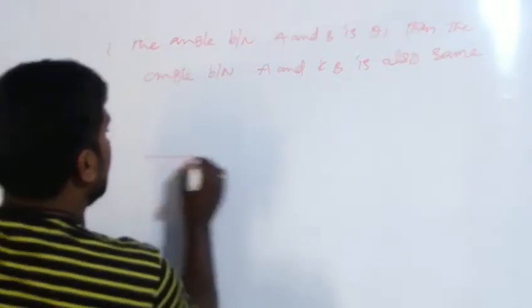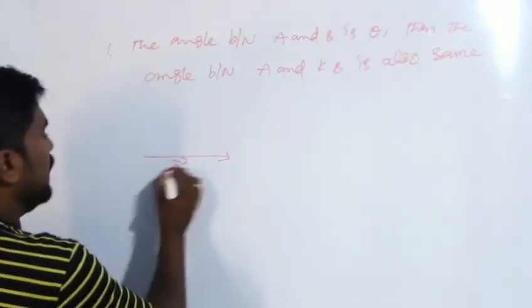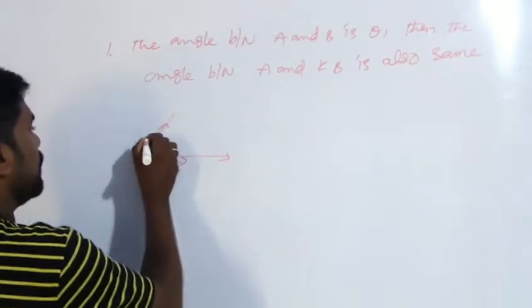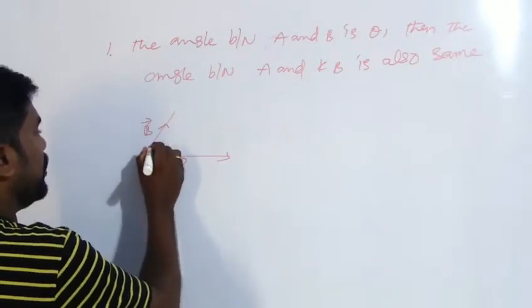Here this is the vector A and this is the vector B, and the angle between these two is theta.